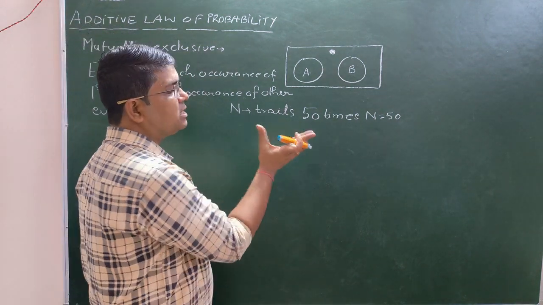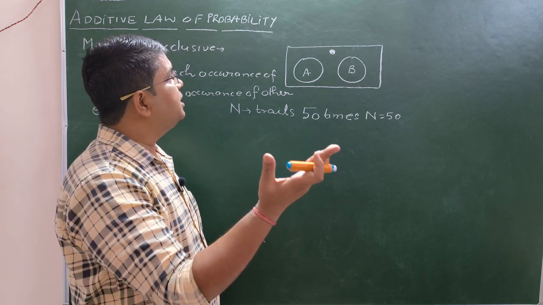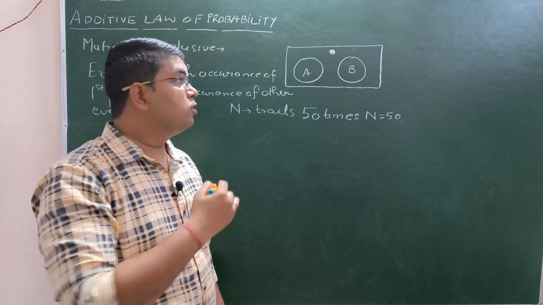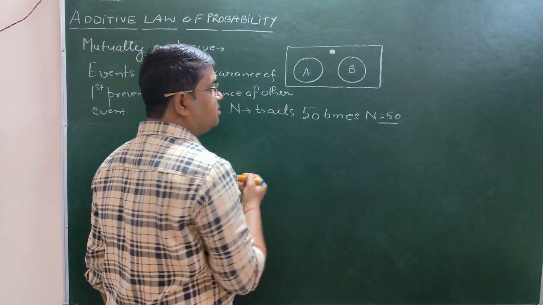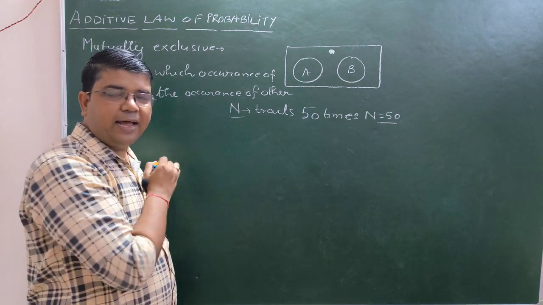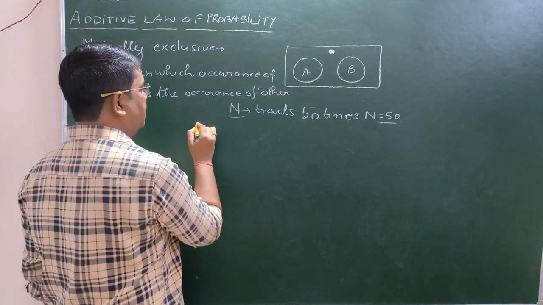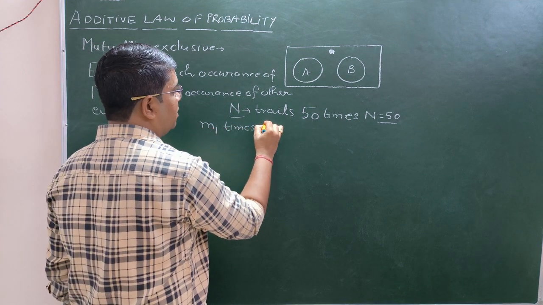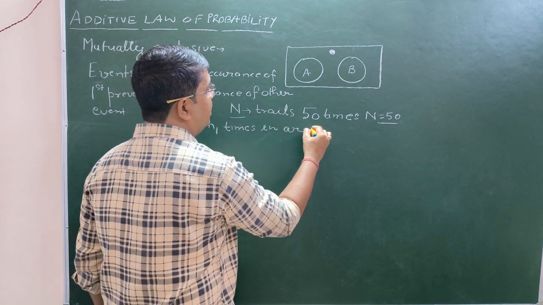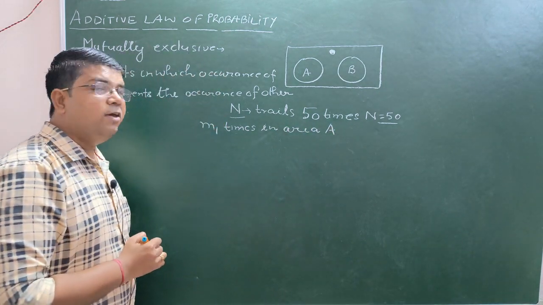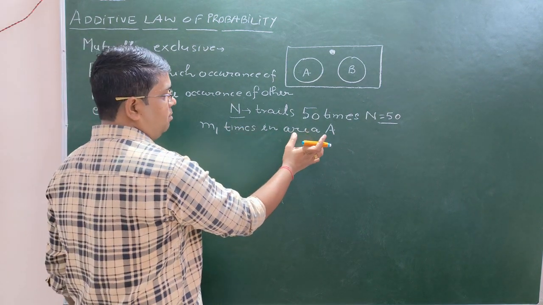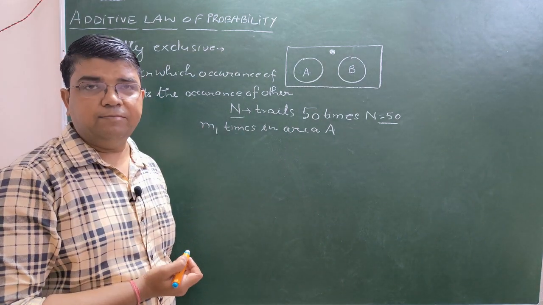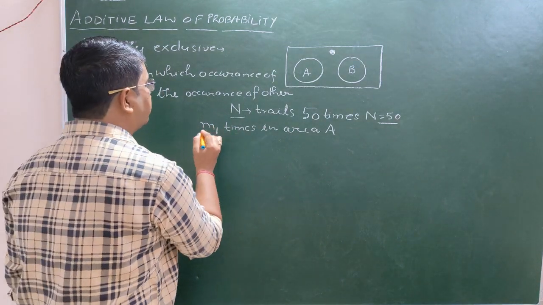Now, these 50 trials were made in which we were seeing whether this particle is in A or in B. So out of these 50 trials, out of these n trials, let us consider this particle is found m1 times in area A. If this particular particle is found in area A for m1 times, then how do we calculate the probability?